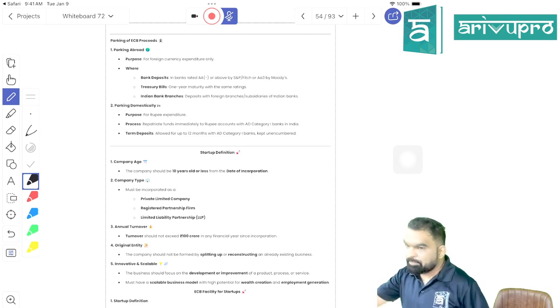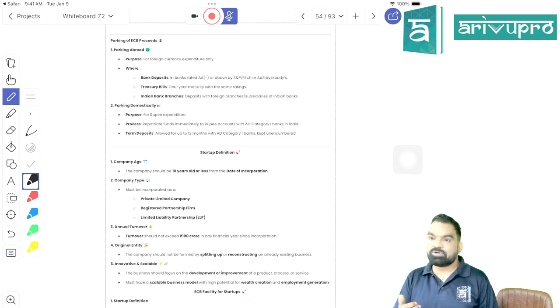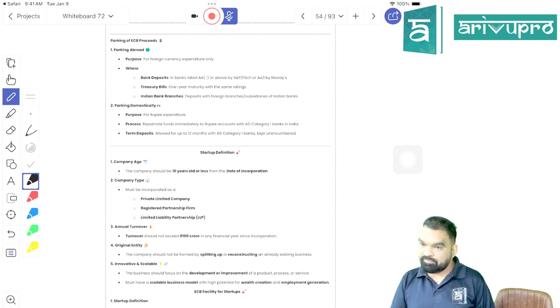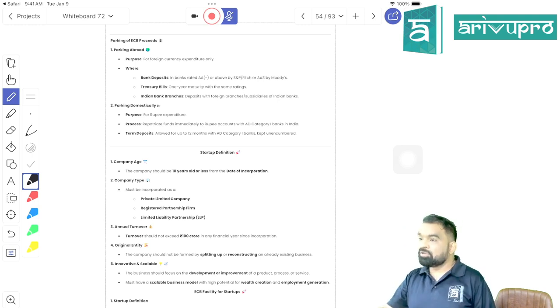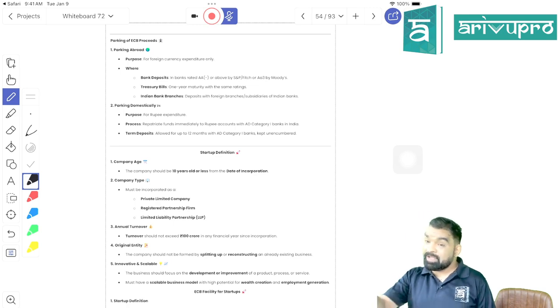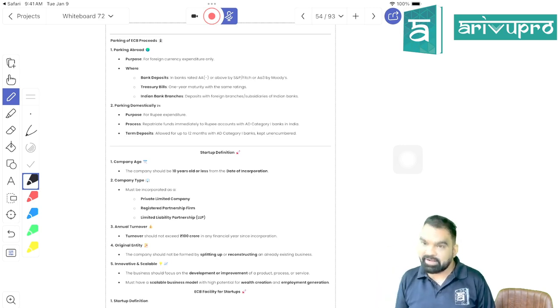So see, suppose I applied for the loan in September 2024, and I was expecting to get this loan by around September 2025. But the formalities got rushed and everything was good. All my papers were proper according to their requirement, and they released the loan in the month of January. So I applied in September 2024 and got the loan by January 2025, but I need that fund in September or October 2025. What will I do with that loan in that case?